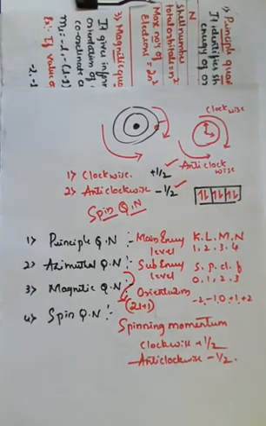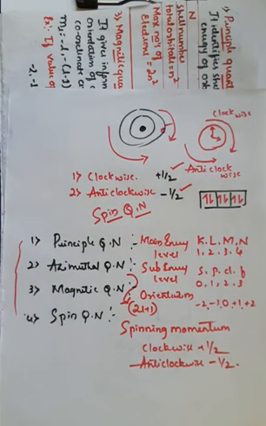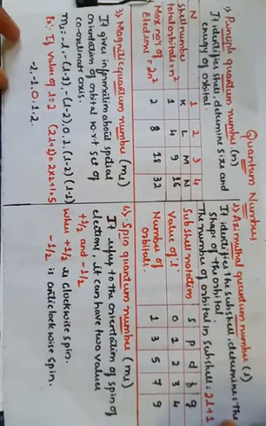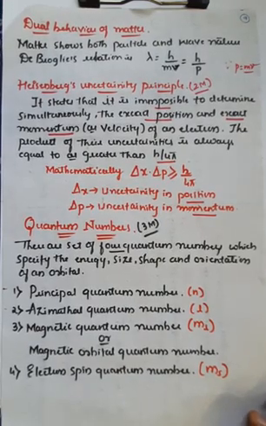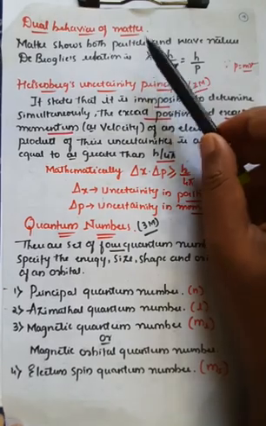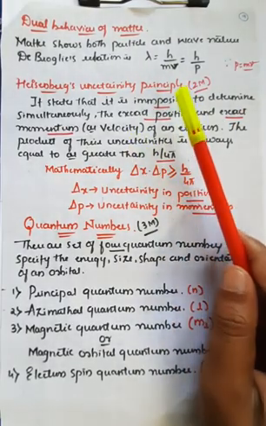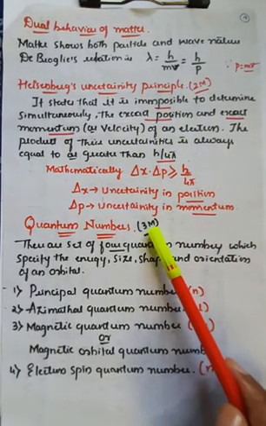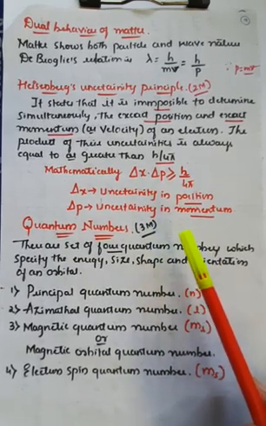So in this way, we can determine all four quantum numbers, which explain the overall information regarding the complete orbital system. Therefore, once we'll see what we have studied today. One is the dual behavior of matter. Along with that, the Heisenberg uncertainty principle, which is generally asked for 2 marks. Be careful with the Heisenberg's uncertainty principle. And along with that, we have studied the 3 marks important question, that is quantum numbers, and the explanation about the quantum numbers, and remember the representation.